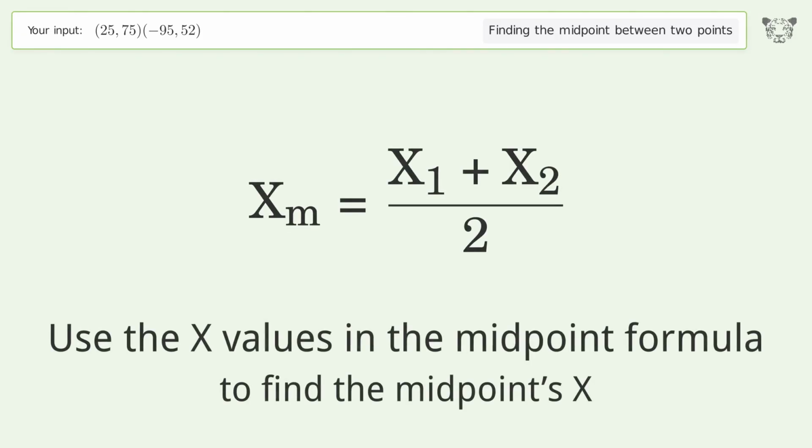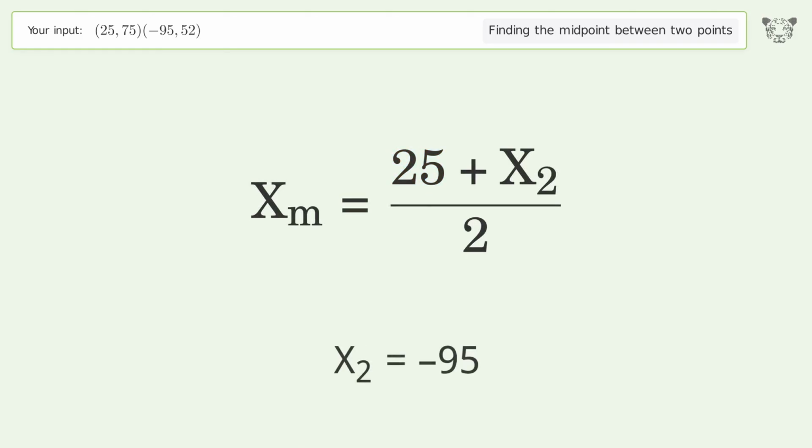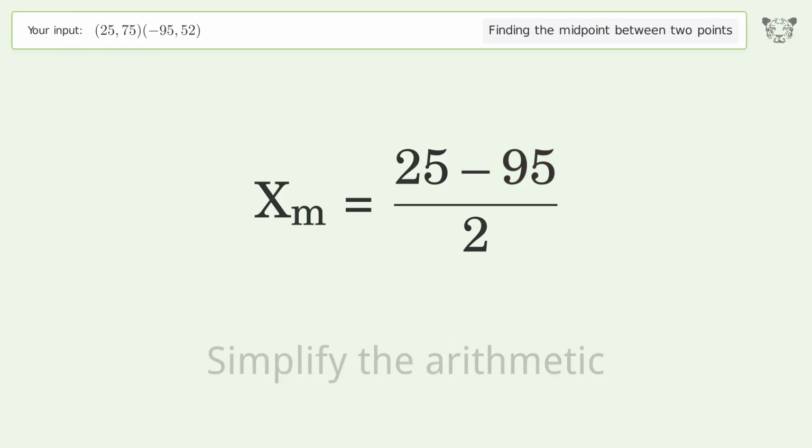Use the x values in the midpoint formula to find the midpoint's x. x1 equals 25. x2 equals negative 95. Simplify the arithmetic.